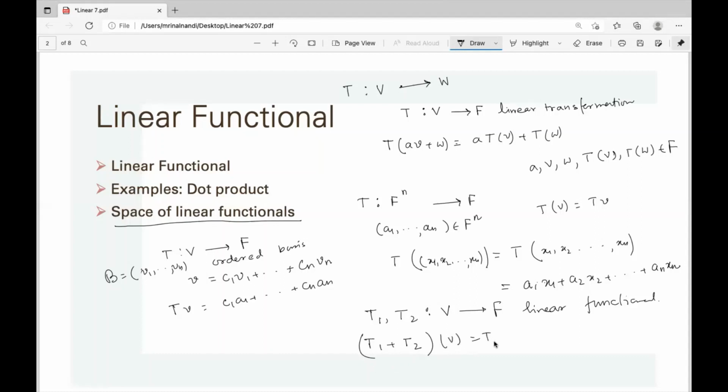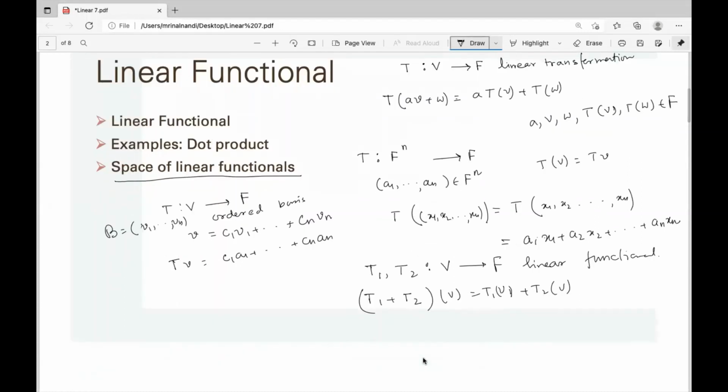(T1 plus T2)(v) is T1(v) plus T2(v), and this T1 plus T2 is now a linear functional, because T1 plus T2 is a linear transformation, and this belongs to F.